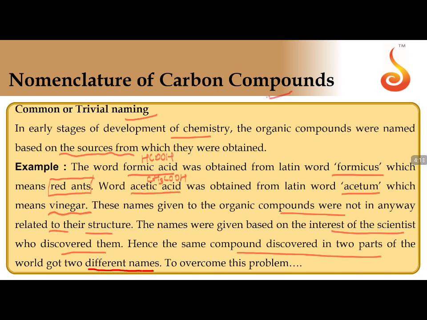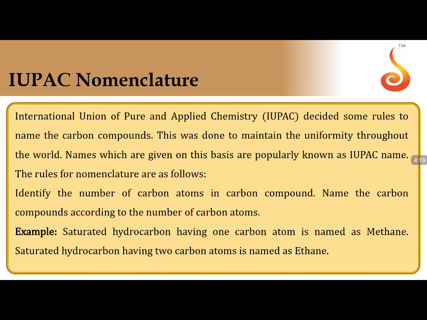Now, when it comes to the next stage, what should be the name of the compound? It becomes complicated to name the compound because everyone gives their own names.